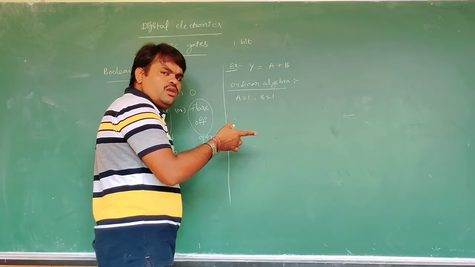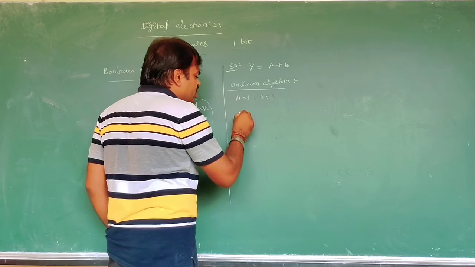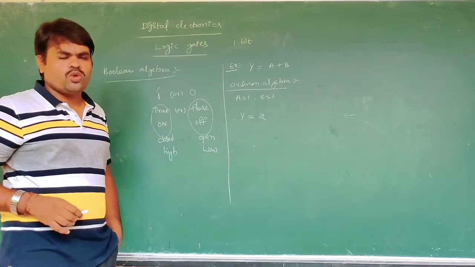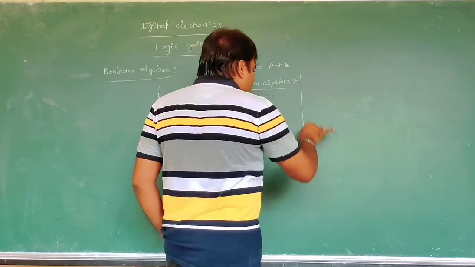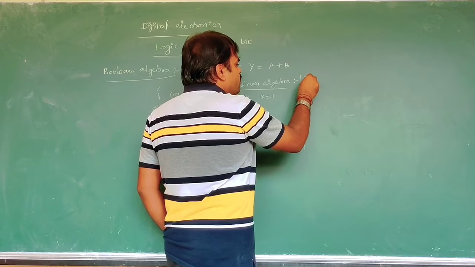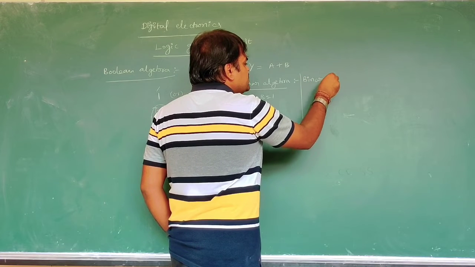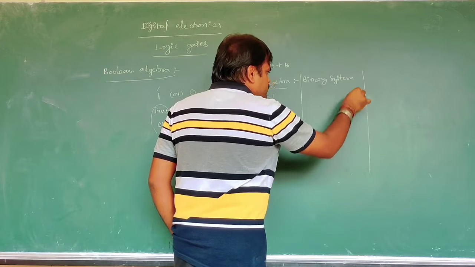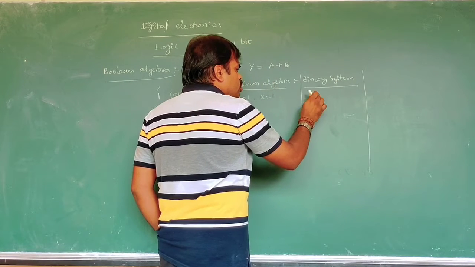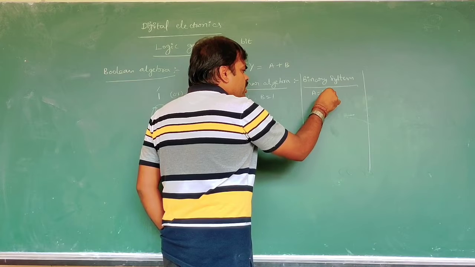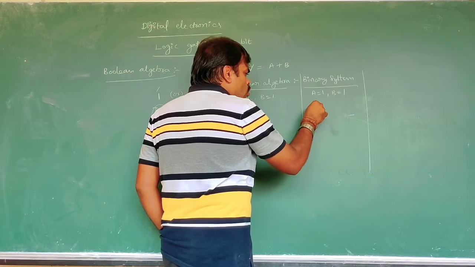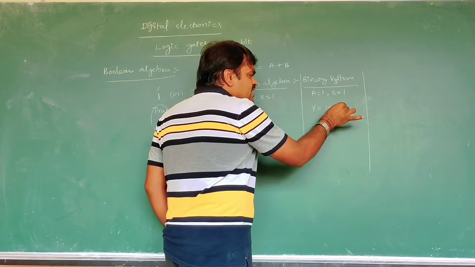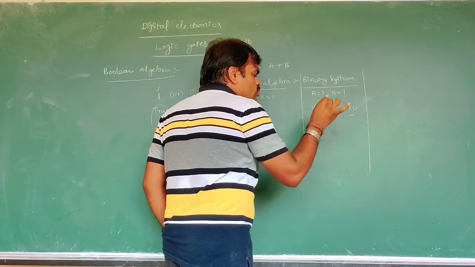At that time, y is equal to 2, we know. But in the binary system, a is equal to 1, b is equal to 1, y is equal to 1 plus 1, we get 1 0.